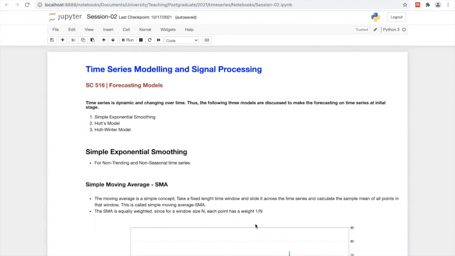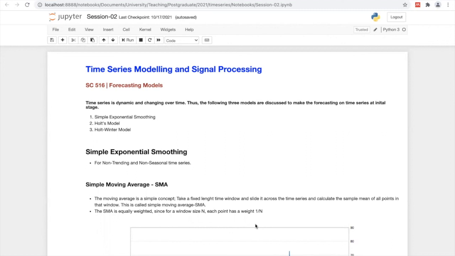We discussed forecasting the time series with respect to seasonal and trending components, where we discussed the moving average approach with simple moving average as well as exponential moving average, and what the advantages are, where to use them and why we use them.